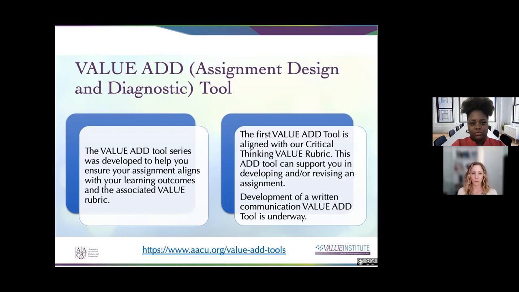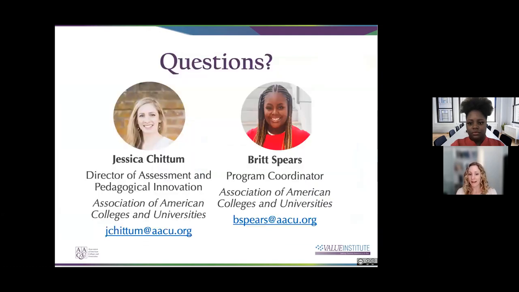The first tool that we've developed is the Critical Thinking VALUE Add tool, which is aligned with the critical thinking VALUE rubric. That can help you in designing an assignment, or for instance, let's say you already have an assignment and you just want to tweak it so you know that you can measure critical thinking with that tool, then this tool will help you do that as well. Finally, we're working on a written communication VALUE Add tool presently, and that should be available sometime soon.